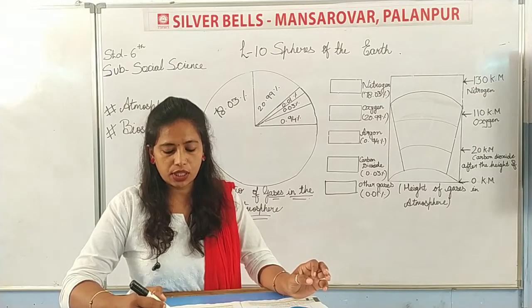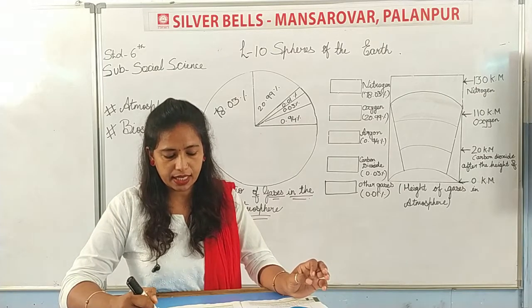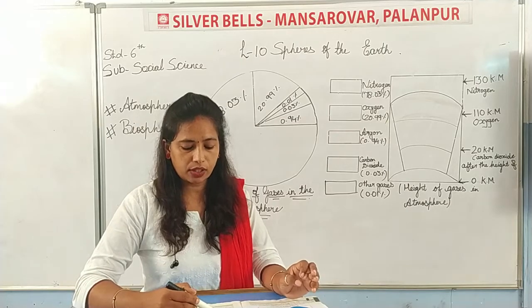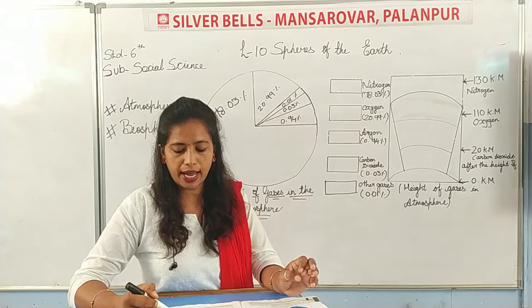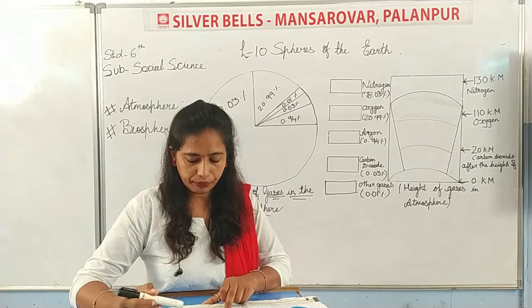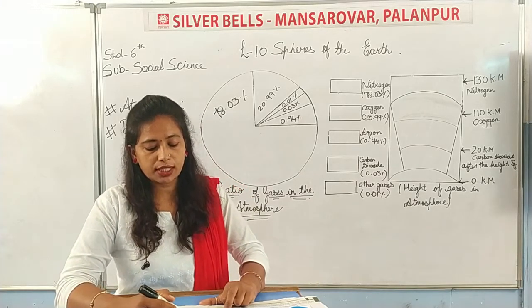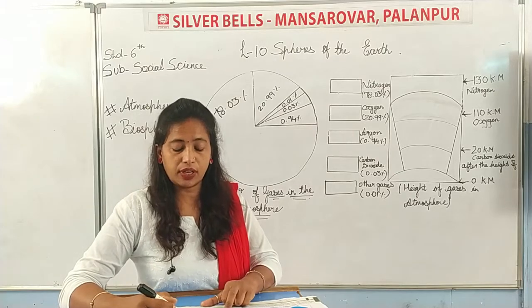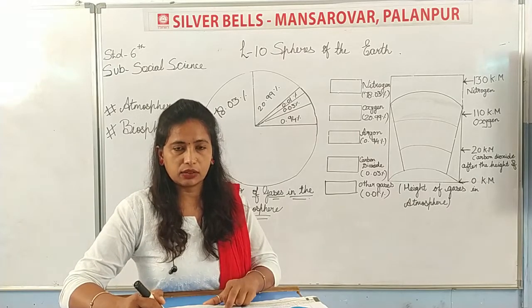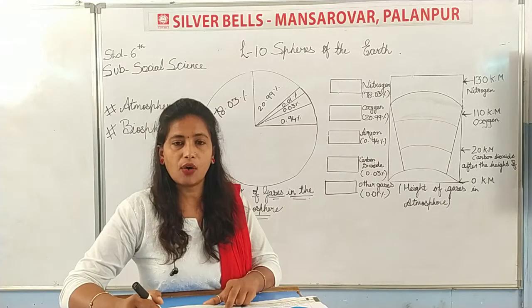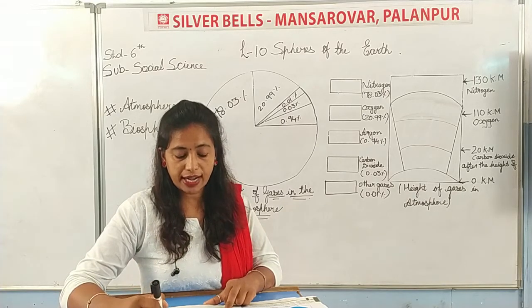The waves of sound and light are reflected in the atmosphere and return to the Earth's surface, so that transmissions of radio and television become possible. Now, the जो waves होती है sound की and light are reflected. The waves of sound की जो waves होती है and the light, what happens? It is reflected. वो क्या होती है? वो reflect होती है. Reflected कहाँ पे होती है?